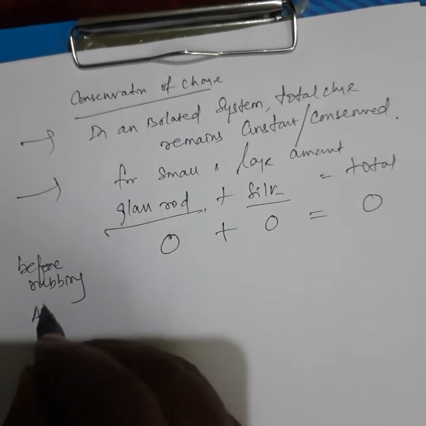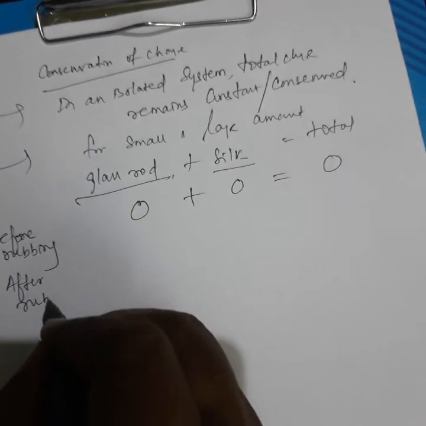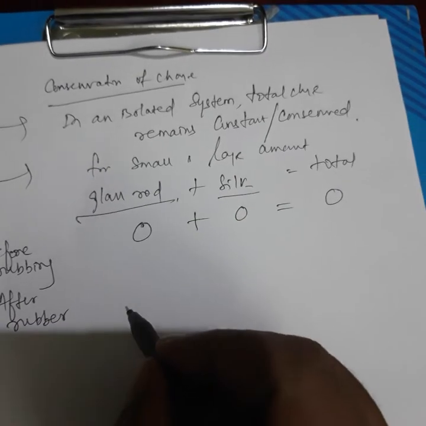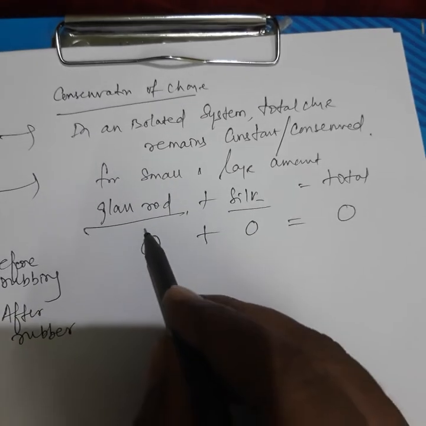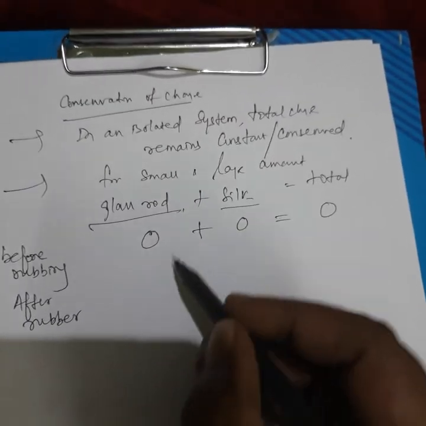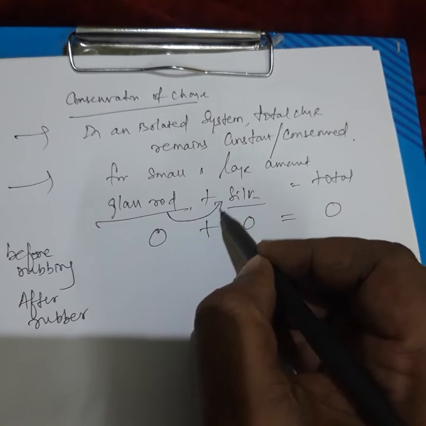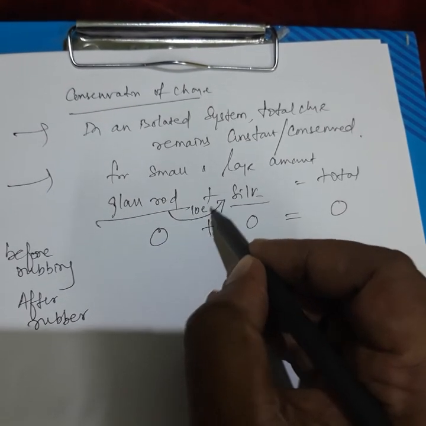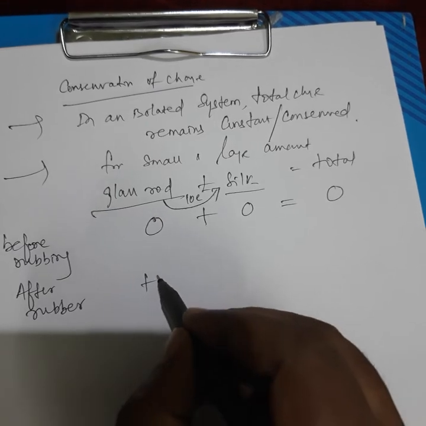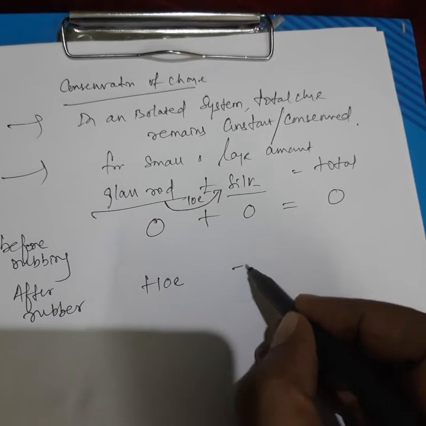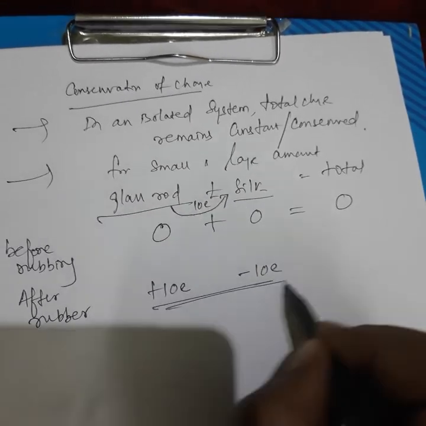Now after rubbing, what type of charge will the glass rod acquire? Plus charge. Suppose, for example, 10 electrons are transferred from glass rod to silk. Then the glass rod will acquire plus 10e, and silk will acquire minus 10e. Now when you add these two,